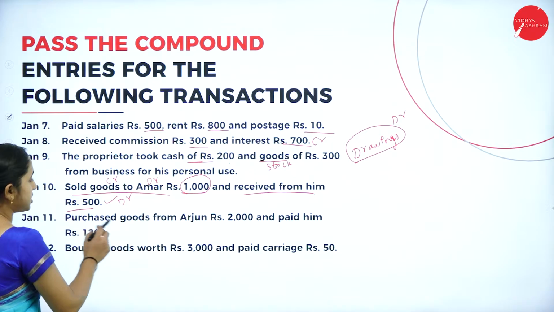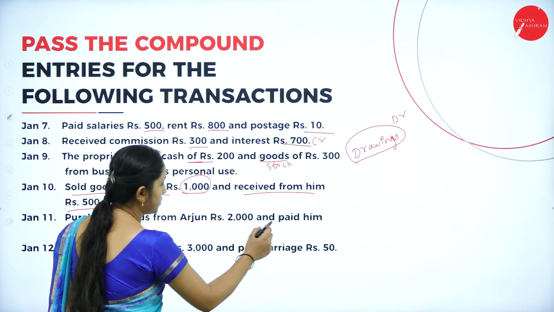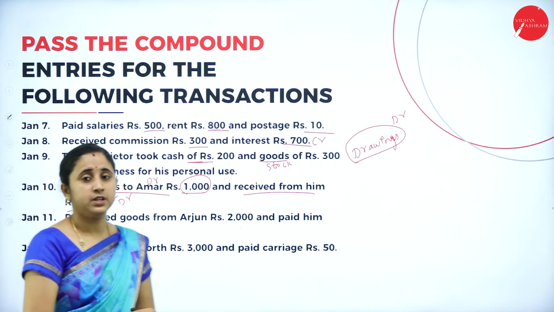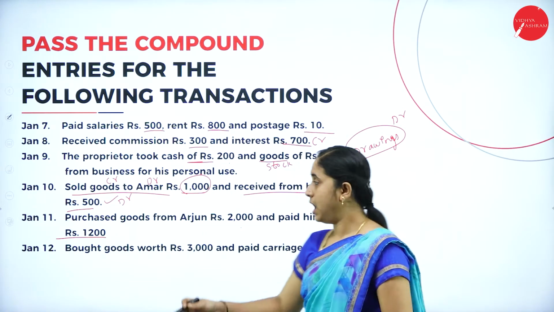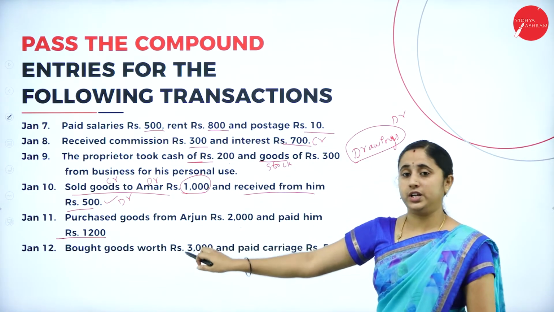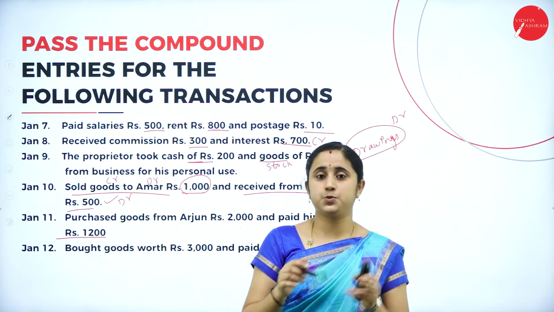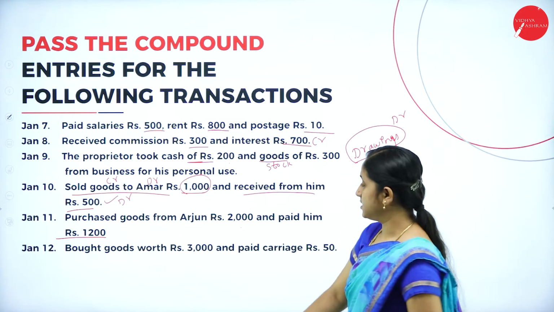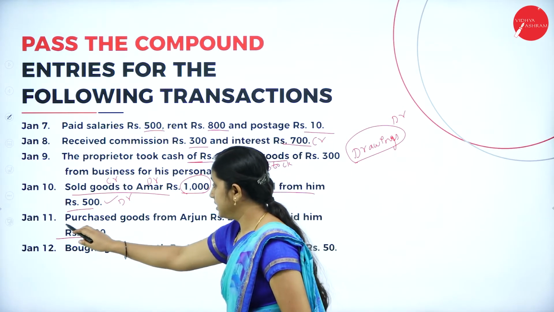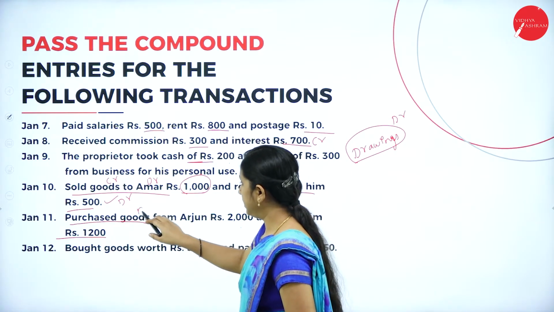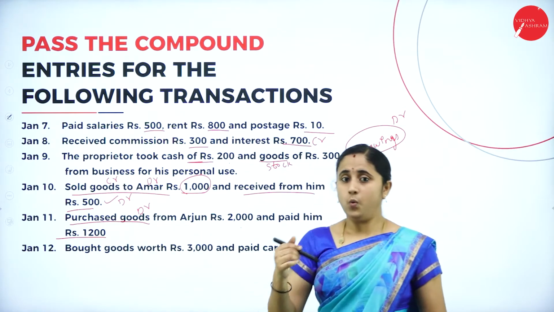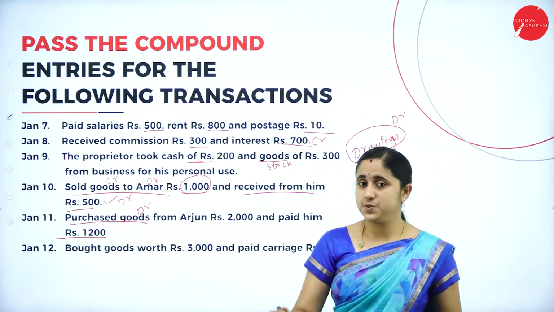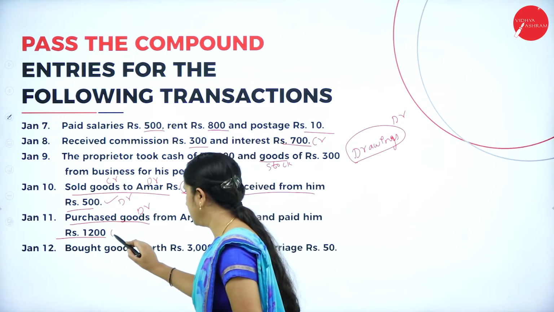Next, purchase goods from Arjun 2000 and paid him 1200. In the same way, here you made a purchase from Arjun. You pay only 1200, that is cash purchase, and the remaining 800 is credit purchase. When you made a purchase, goods is coming in, you need to debit what comes in, that is purchase, and when you are paying cash, cash is going out.